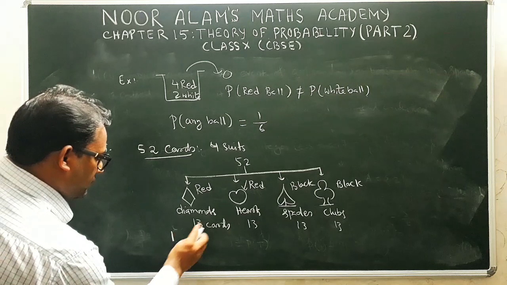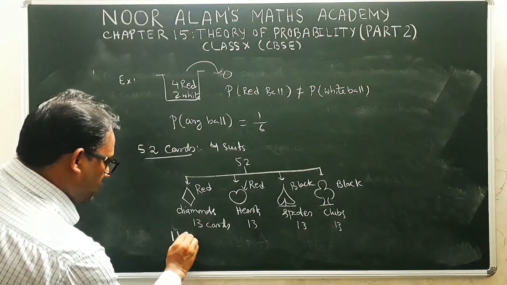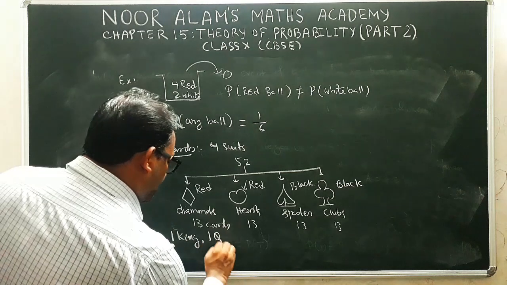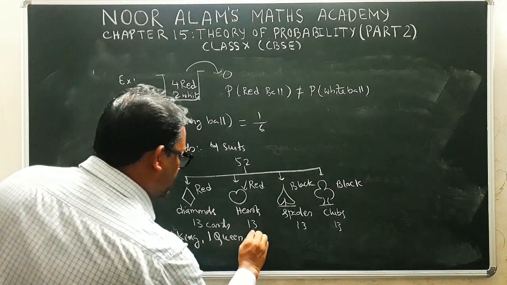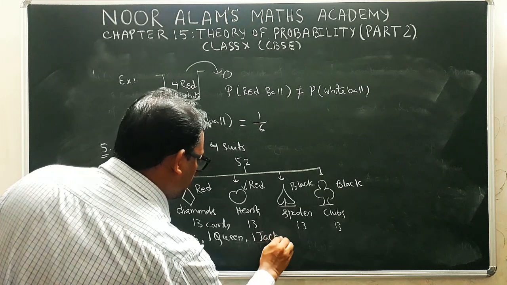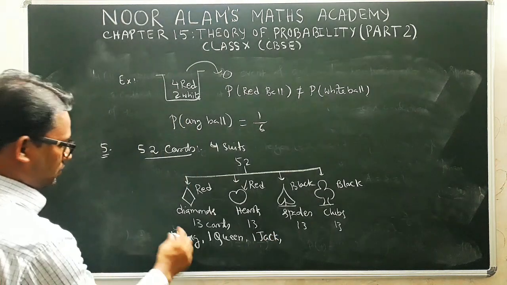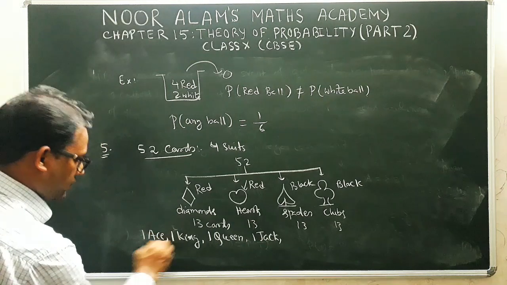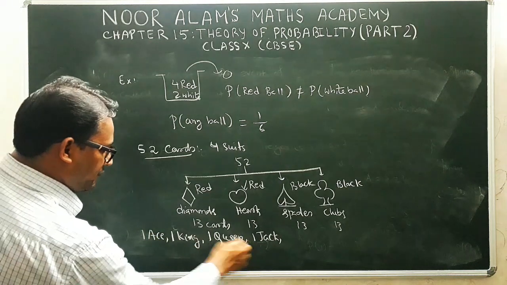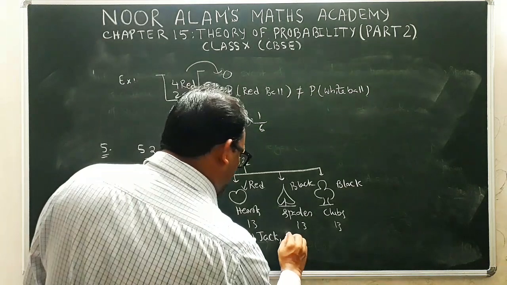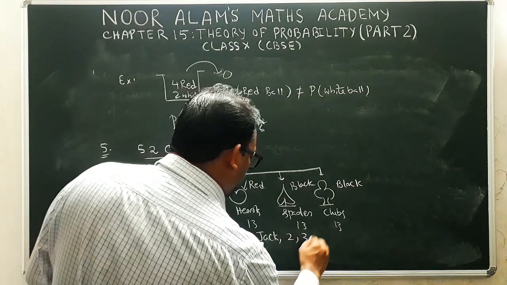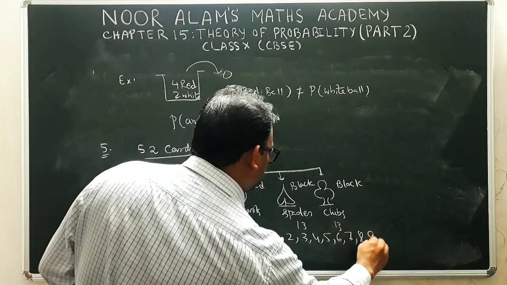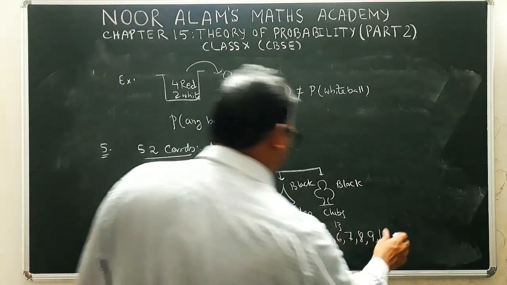In every 13 cards you see one king, one queen, one jack and one ace. Okay, these 4 cards are present in every 13 cards, and after that you have 2, 3, 4, 5, 6, 7, 8, 9 and 10 written cards.